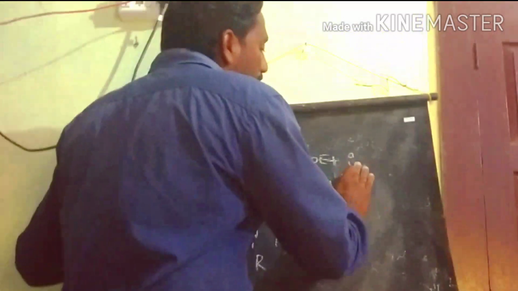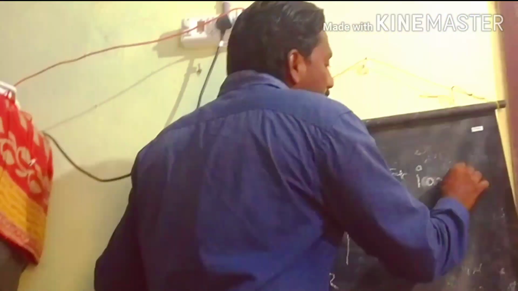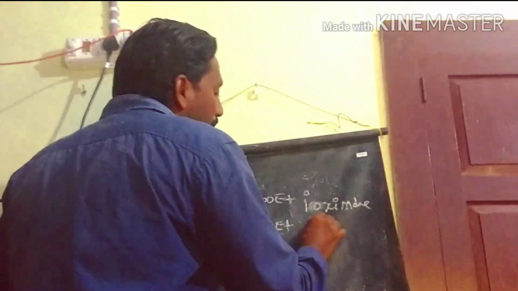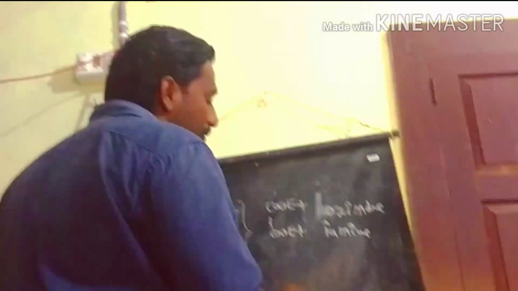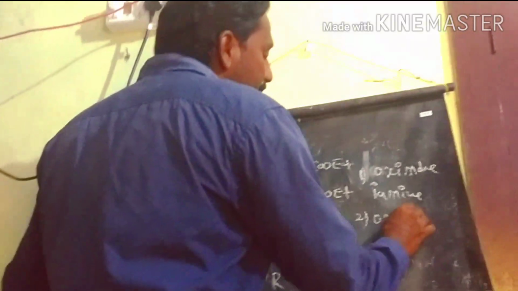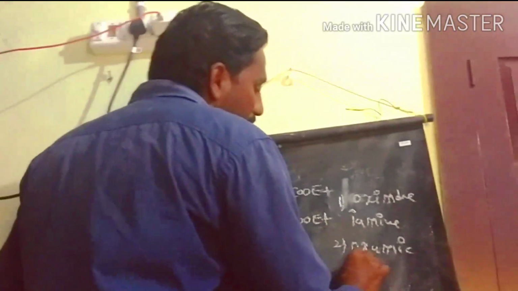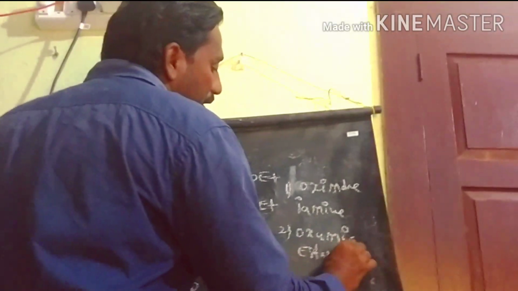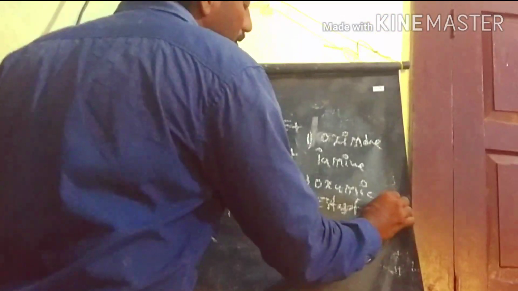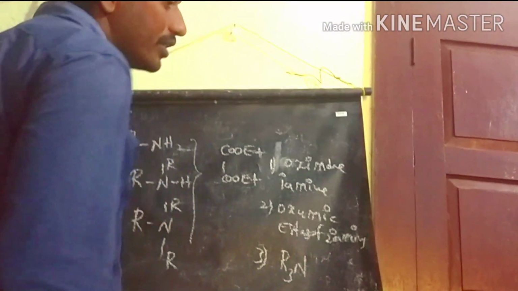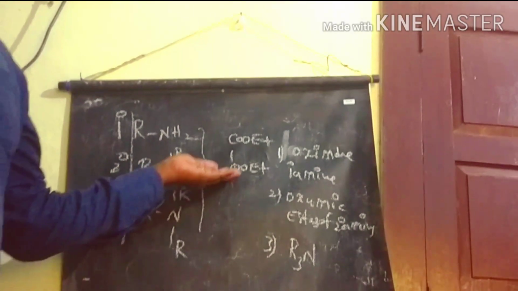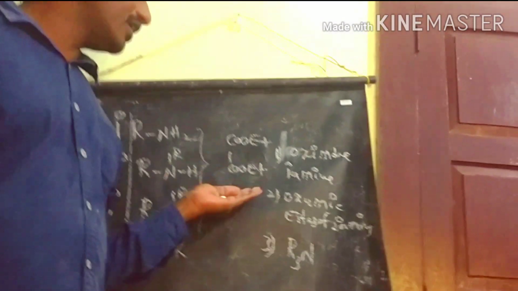The first, primary amines, form the oxamides of primary amines. The second, the secondary amines, form the oxamic esters of secondary amines. The third one, the tertiary amine, does not react with the diethyl oxalate.